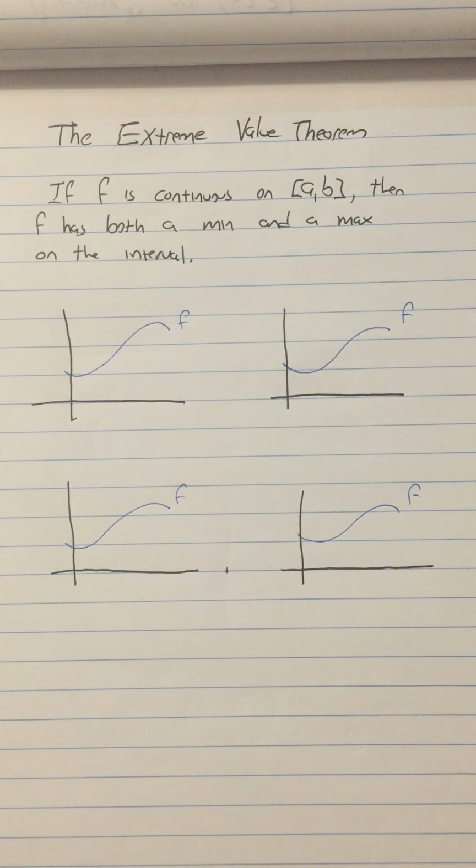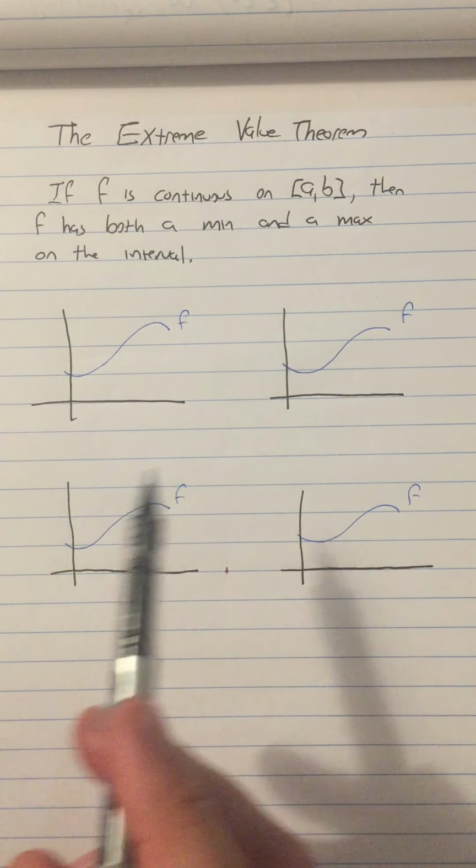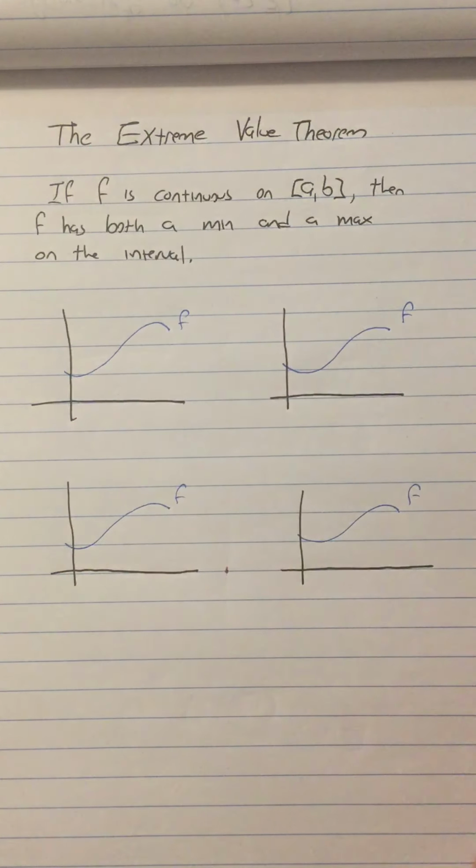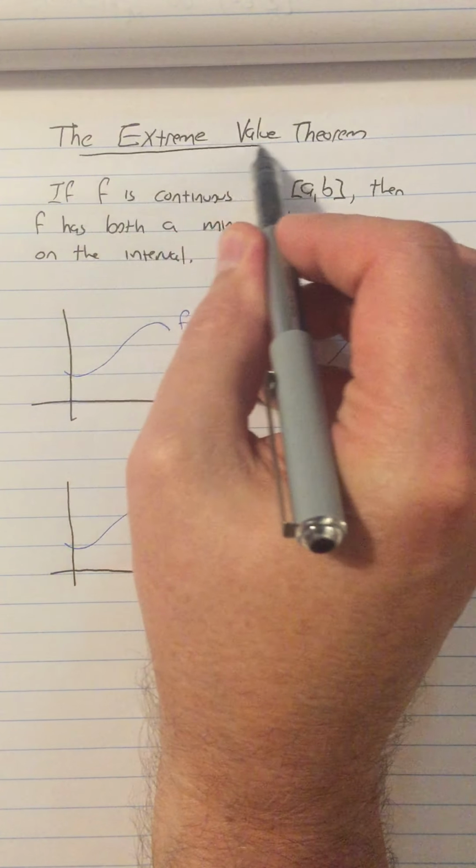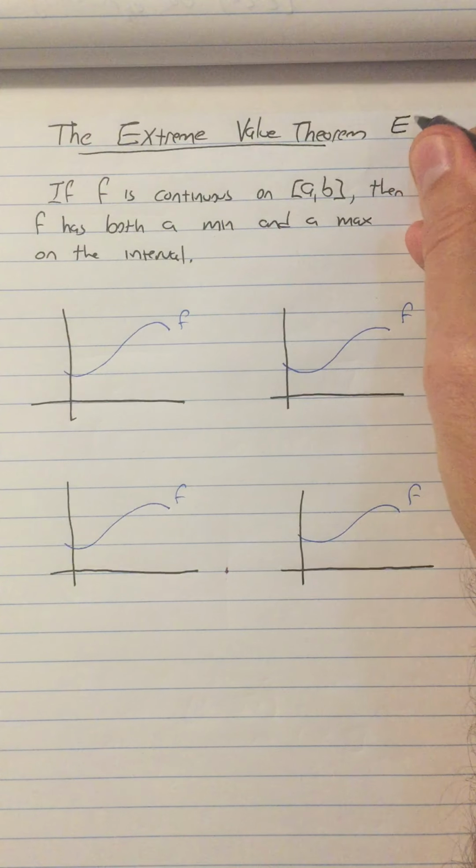Okay, so the extreme value theorem. This is not anything too mind-boggling, except the idea that this has a name. So this theorem, this idea has a name, the extreme value theorem, often abbreviated the EVT.